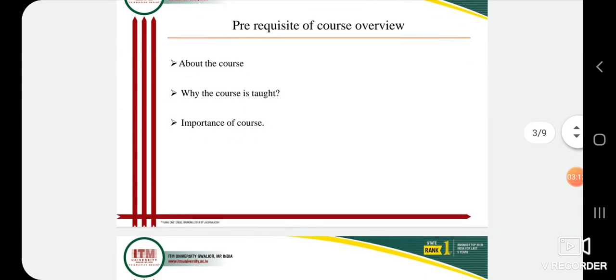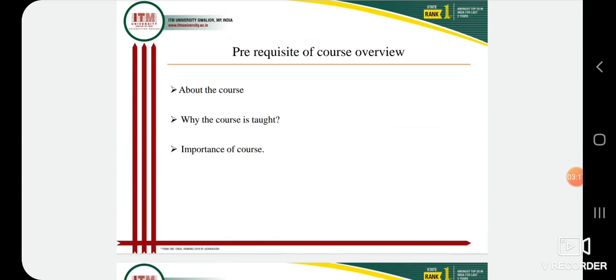And the importance of this course is that in this changing climatic condition we need to develop only that type of variety which can survive in this changing climatic condition.